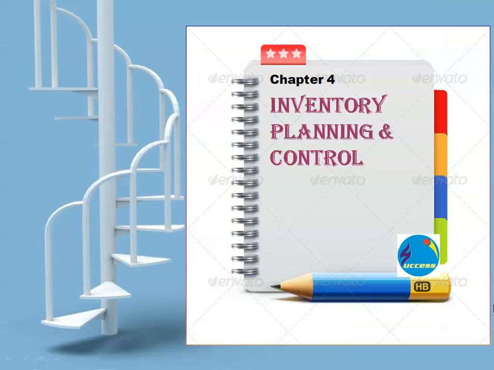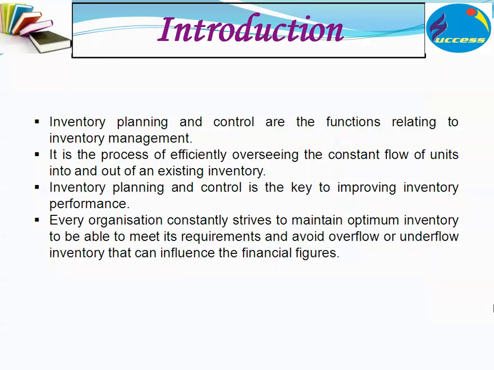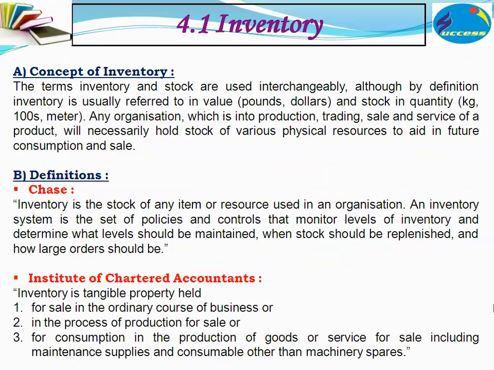Unit number 4 is inventory planning and control. Inventory planning and control are the functions related to inventory management. It is the process of efficiently overseeing the constant flow of units into and out of an existing inventory. Inventory planning and control is the key to improving inventory performance.